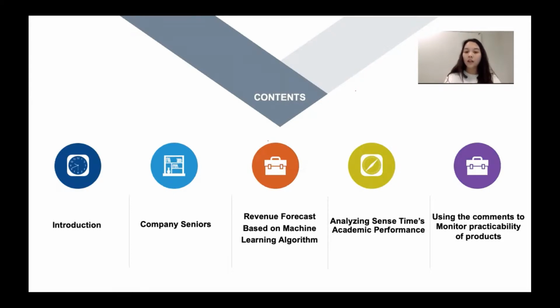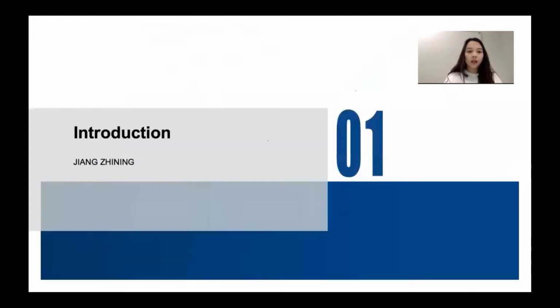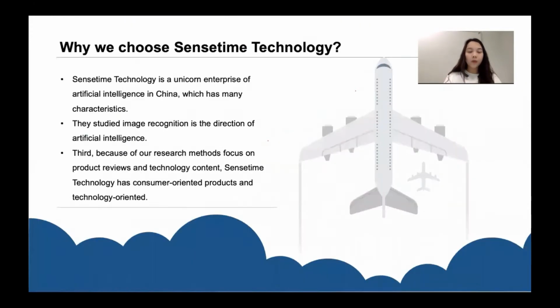The first part is analyzing systems, academic performance, and the last one is using the commons to monitor practicability of products. Here is the introduction. Why we choose system technology. System technology is a unique enterprise of AI in China, which has main characteristics. This studies image recognition in the direction of AI. The third reason is because of our research methods focus on product reviews and technique content. System technology has consumer-oriented products and technology-oriented.